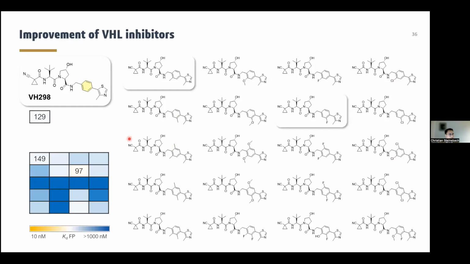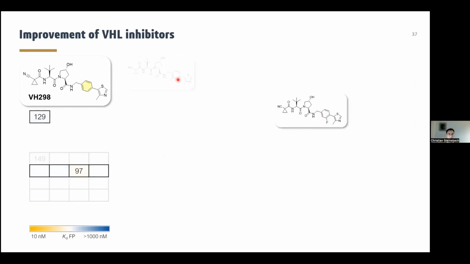We then evaluated these compounds utilizing a fluorescence polarization assay, and we pretty fast came to some hit compounds that have similar binding affinity as VH298. For instance, this compound with a fluorine or this compound with a methyl group.